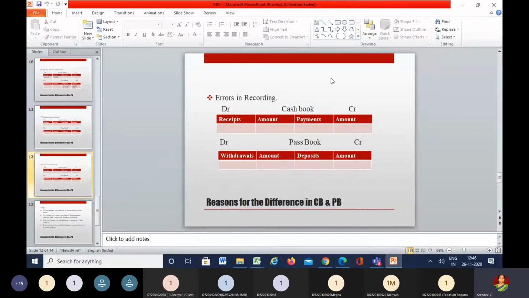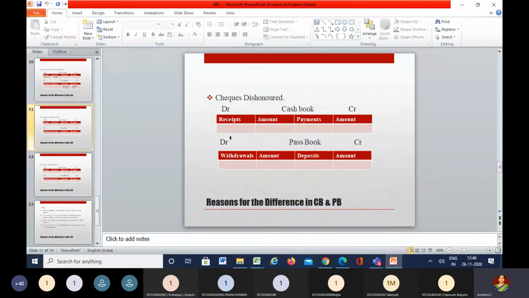Okay, so as you can see, the last two reasons. One is towards the checks dishonored, which I have not explained to you all in the beginning. Whenever the checks have been received by the proprietor, now here let me use the term proprietor for the businessman and customer for the outsiders, if any checks have been received by the proprietor of the business, immediately what he will do, he will record the checks in the cash book, that too on the debit side, that is on the receipt side.